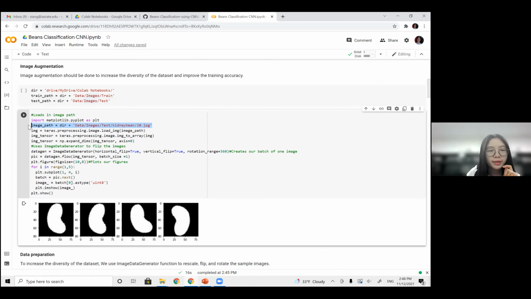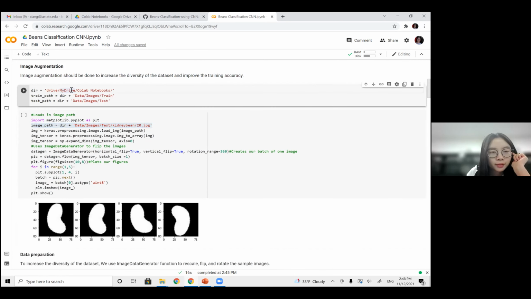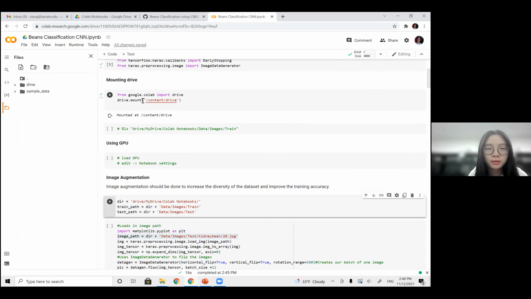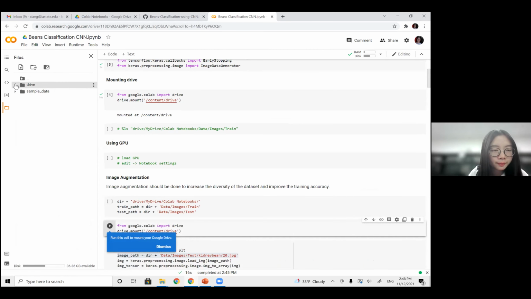For example, here I load the image. Oh, by the way, before that, I want to first show you how to find the directory and specify the image path. Here we have mounted our drive. So on the left panel, you can find your Google Drive.